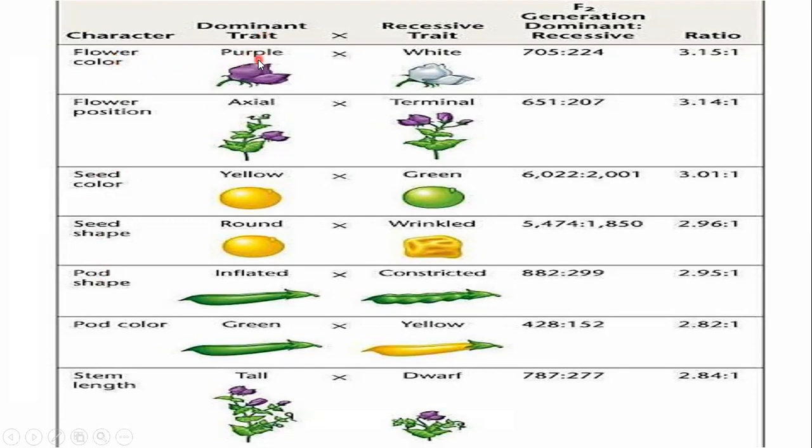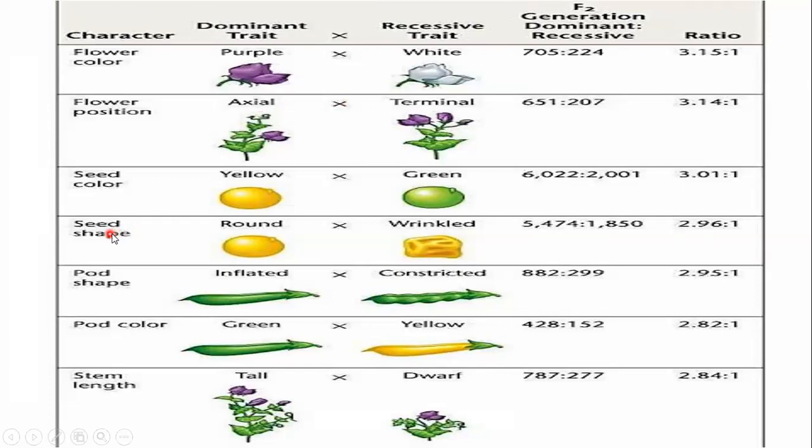Dominant trait is purple and recessive trait is white. Second character is flower position, and its two traits are axial or terminal, in which axial is the dominant trait and terminal is recessive. Third character is seed color, that is yellow or green. Yellow is the dominant color, green is recessive.